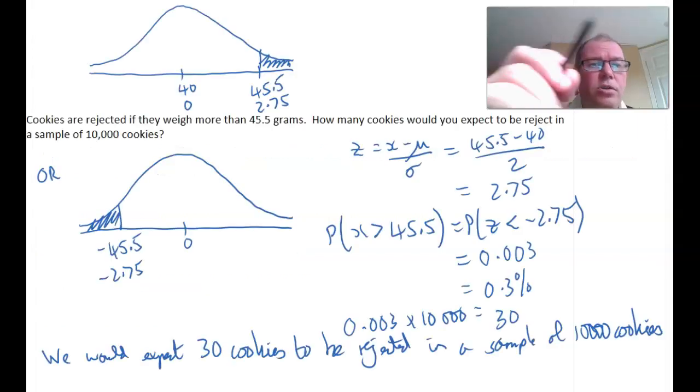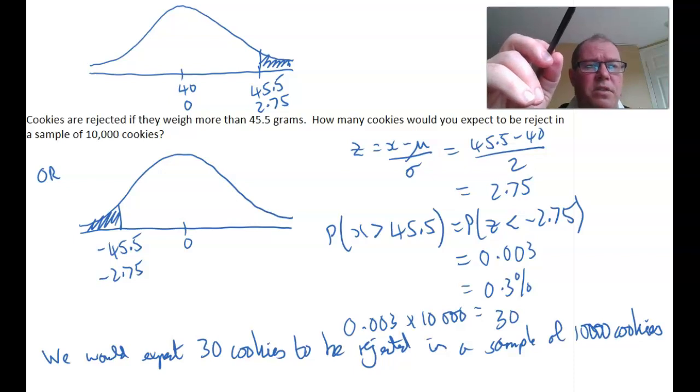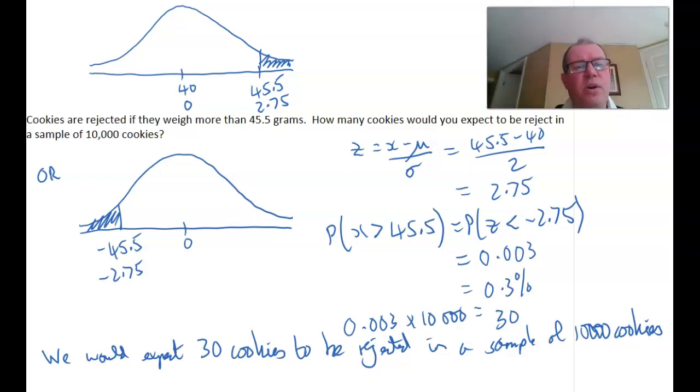Okay, so here we go. So always draw a picture. So we want to find out the probability of our cookie weighing more than 45.5 grams. Then once we've worked out the probability, we can times that by 10,000 to get the number of cookies. So we want to find the area here, bigger than 45.5 grams.